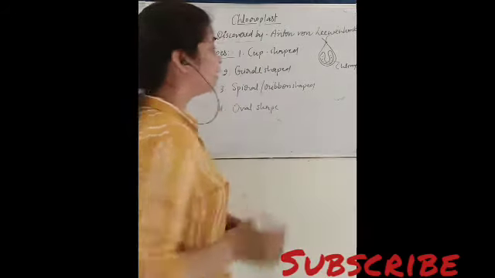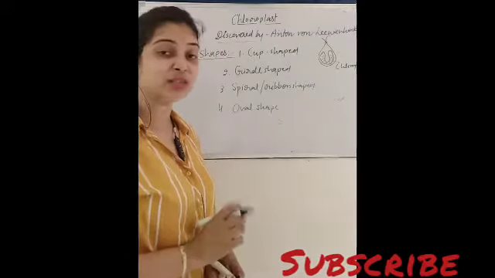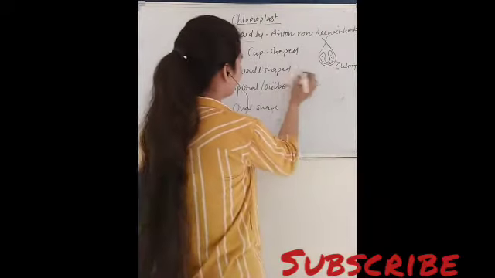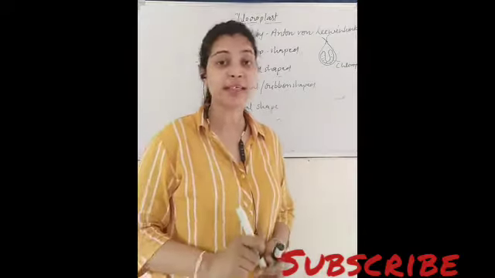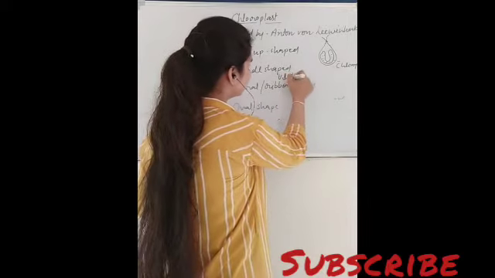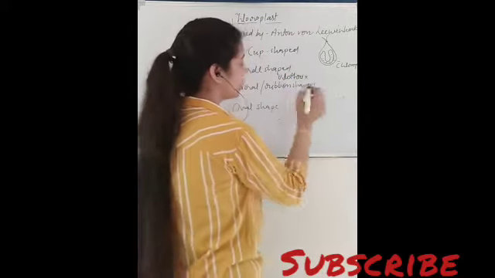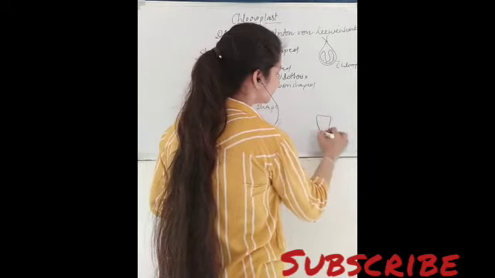और अगर हम girdle shape की बात करें तो girdle shaped chloroplast is found in Ulothrix. अगर Ulothrix का डायग्राम देखें तो it is just like this.